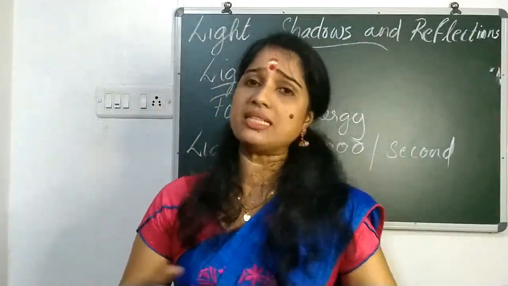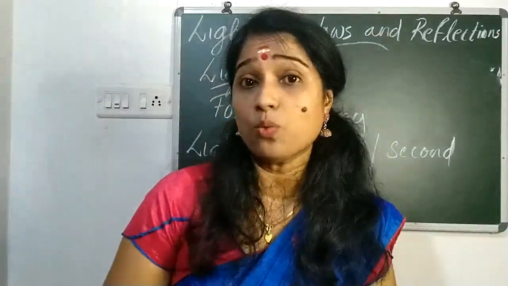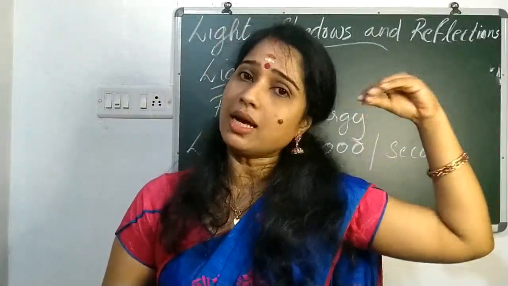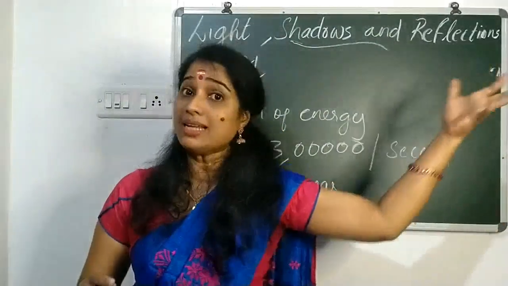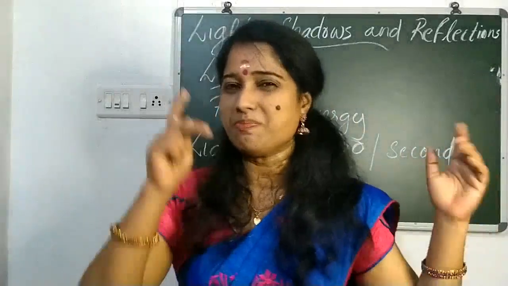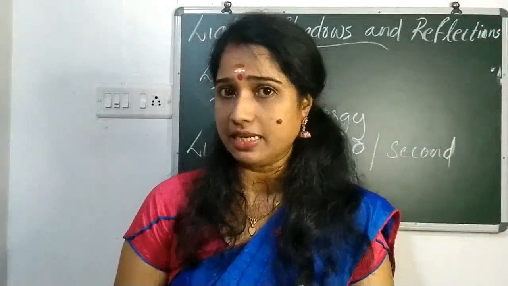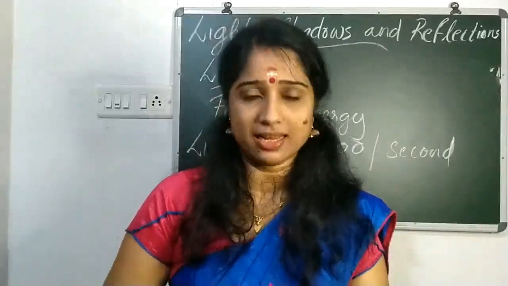And you know, all the stars are releasing light and heat. But we get the light of only the sun. Why? Yes, the sun is closest to the earth. All other stars are far away from the earth. So it takes more time for their light to reach the earth. But the sun is comparatively nearer, not the nearest one, comparatively nearer to the earth. So we are getting the heat and light of the sun.